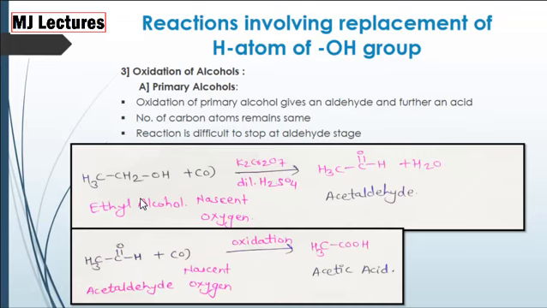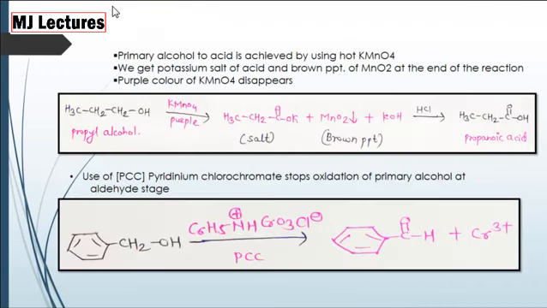The number of carbon atoms always remains same in formation of alcohol to acid and alcohol to aldehyde. Now the reaction is difficult to stop at aldehyde stage. Now primary alcohol is treated with KMnO4, purple KMnO4. We get a potassium salt of acid and brown precipitate of MnO2 and potassium hydroxide.